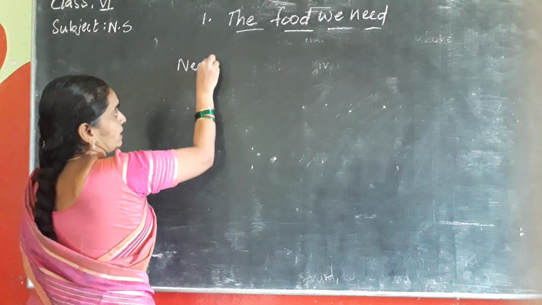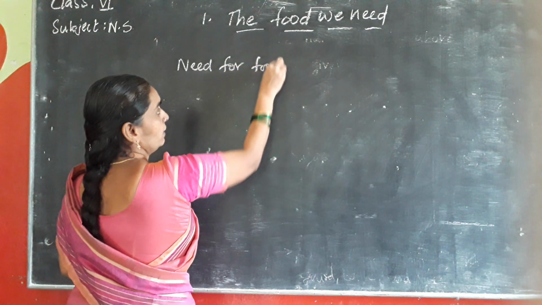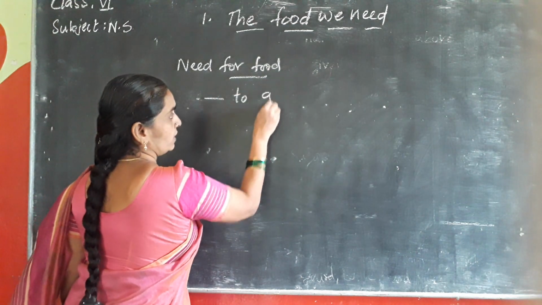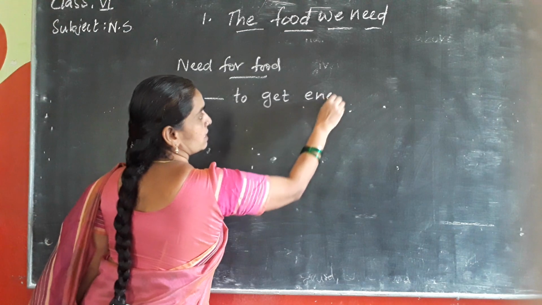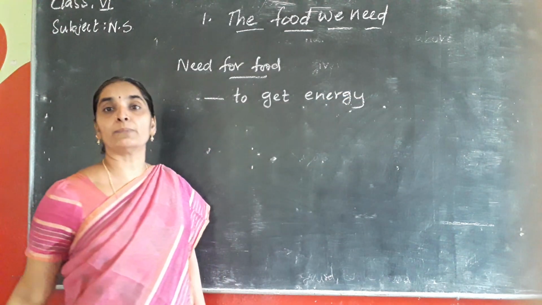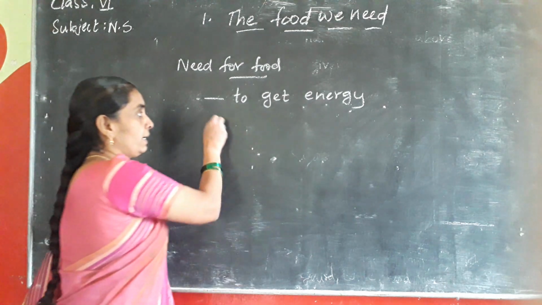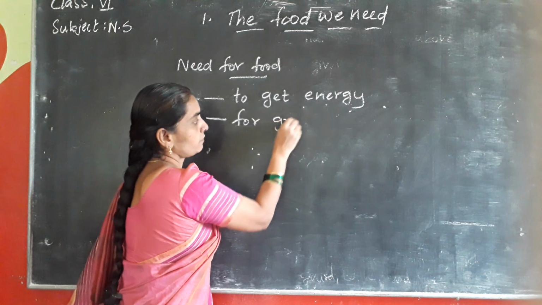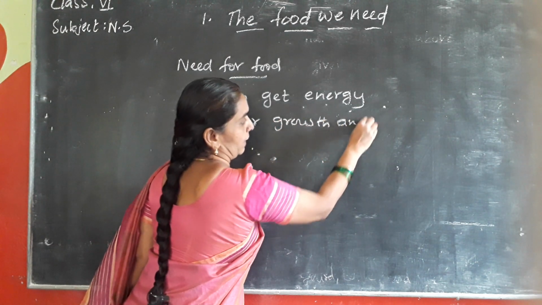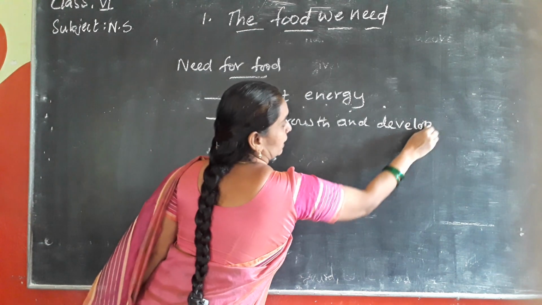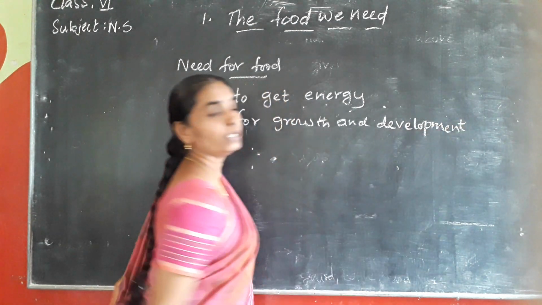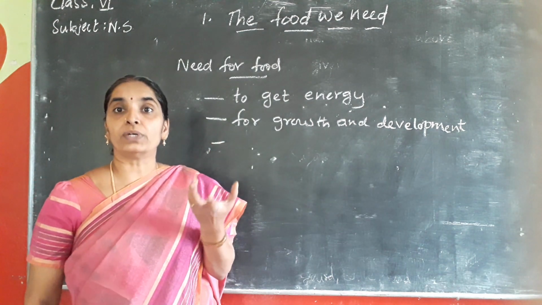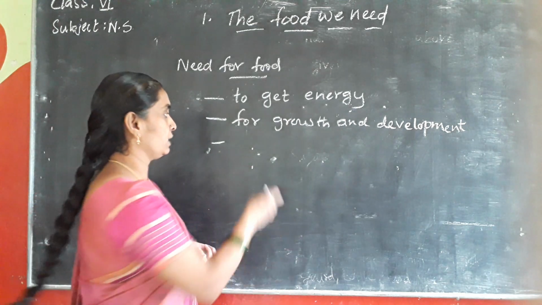Need for food. What is the need for food, children? Food helps us to get energy. Food is required to get energy, that is required to carry out various metabolic activities of our body, and also required for the growth and development of the body. For growth and development, isn't it? For the growth and development of the body also we need food. And next, we also require food for the repair of the body tissues.